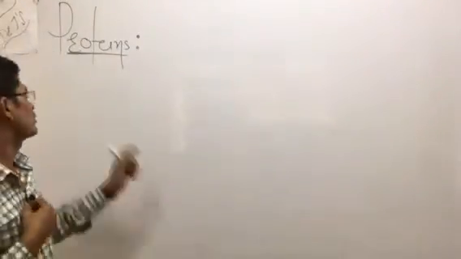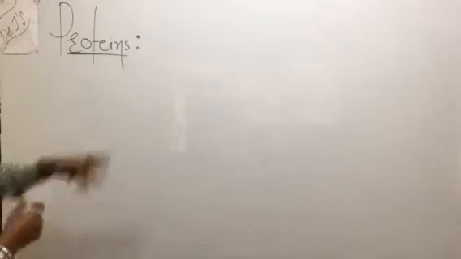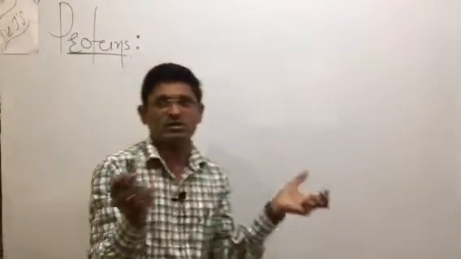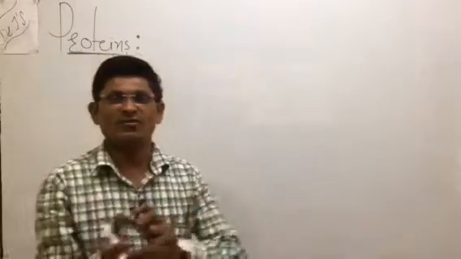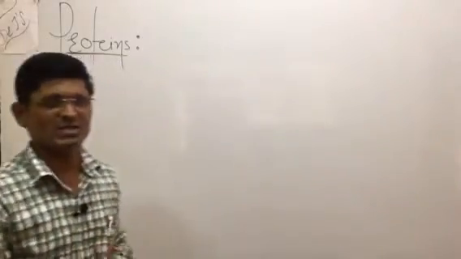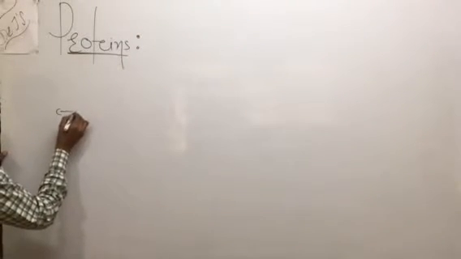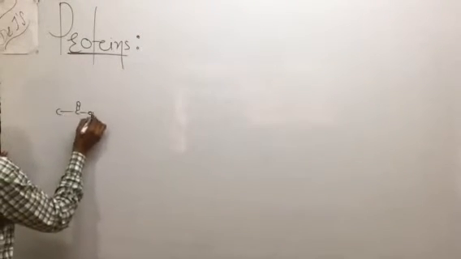Part of the continuation of biomolecules: another part, proteins. Structurally, what are proteins? Proteins are obtained from amino acids. We can say this is the polymerization of amino acids. For example, this is the amino acid with C=O, OH.